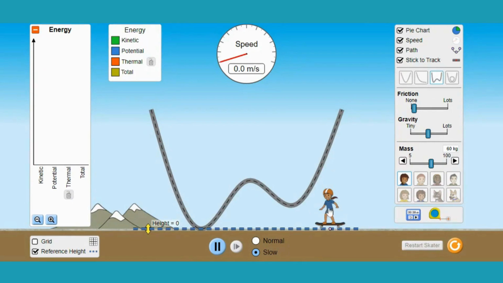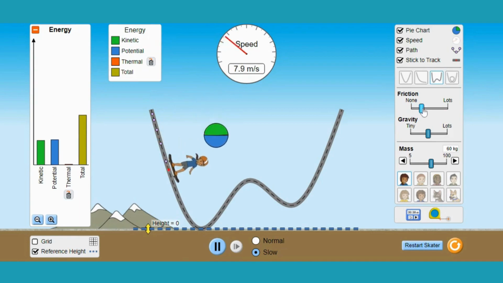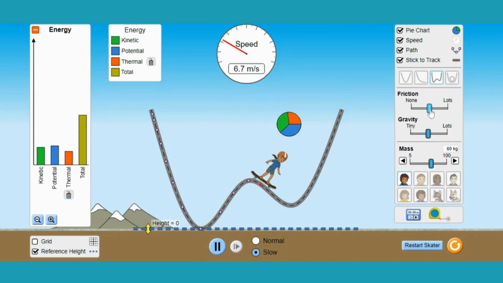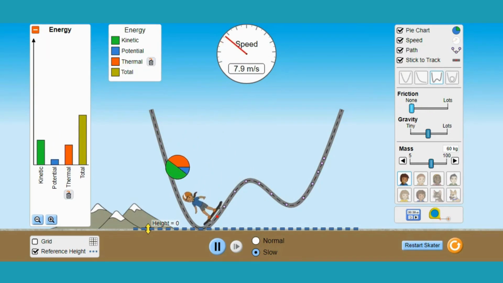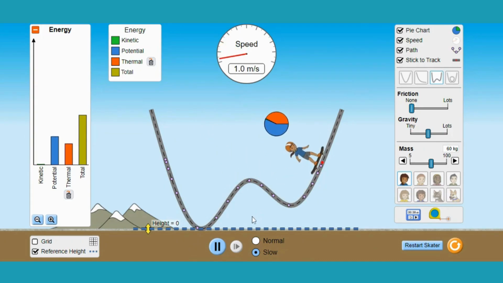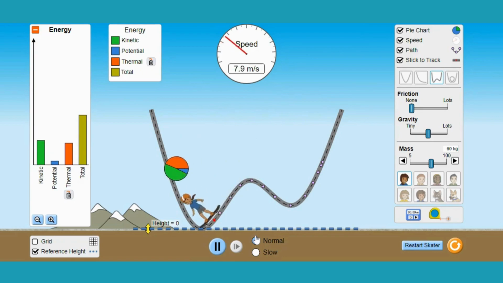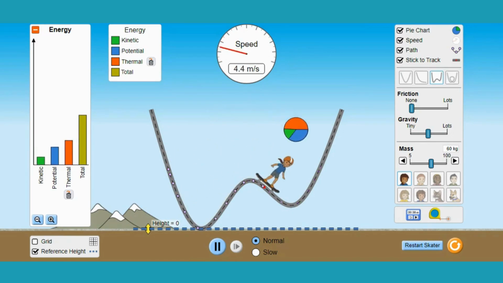In conclusion, the conservation of mechanical energy is a crucial concept that explains how energy is conserved and transformed in different forms. By understanding the different factors that can affect mechanical energy, we can better understand the behavior of objects in motion and their energy transfer. So, the next time you see a skater gliding effortlessly on the hill, remember the principles of energy conservation and how they are at play in that simple act.